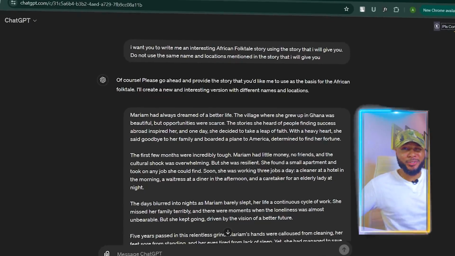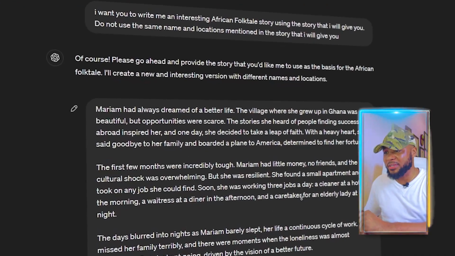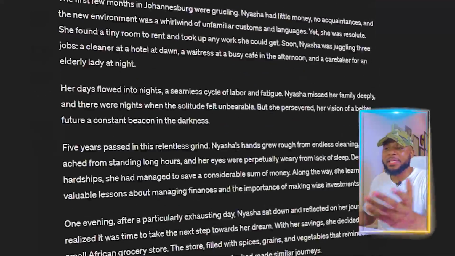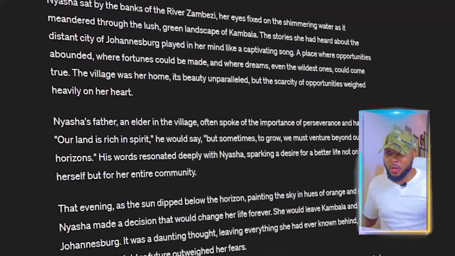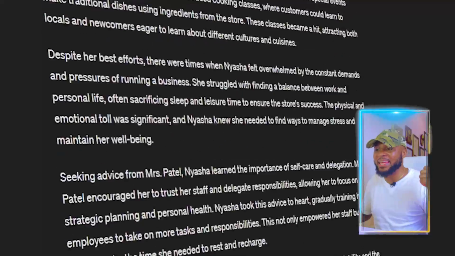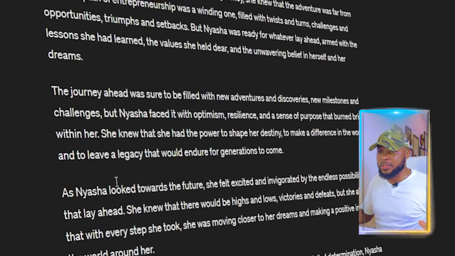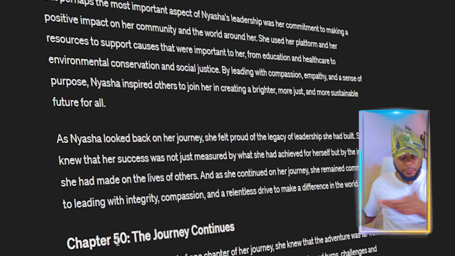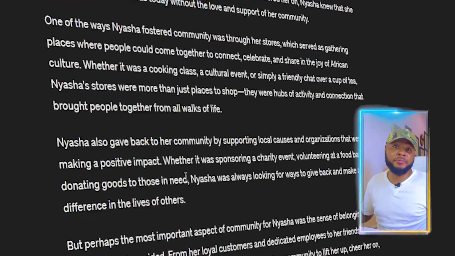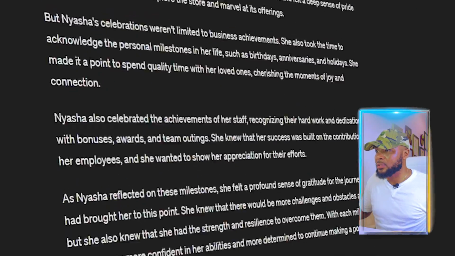All right, so now ChatGPT is done generating the story, and as you can see, it did an amazing work here. It is quite a very, very long story, and it did an amazing job. 50 chapters, and this is exactly what I want. And as you can see here, if you go down, you can see that it's up to 50 chapters, and it's quite very, very long. So now what I'm going to do next is to copy this.